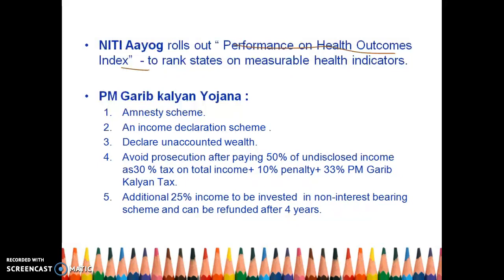Whatever indicators you can measure, like mortality rate, maternal mortality rate, neonatal mortality rate, childbirth, and there are certain diseases that we are running several schemes to prevent. So there are certain statistics which can be measured and states will be ranked according to them.